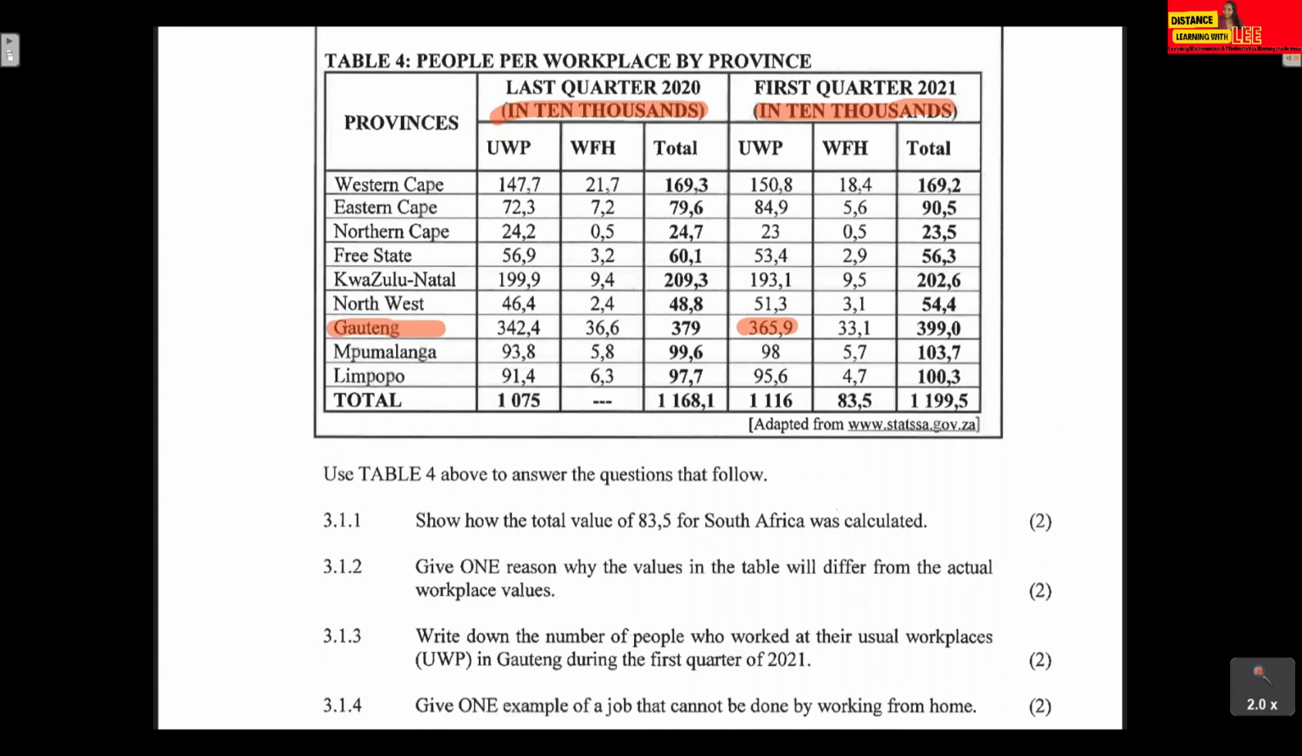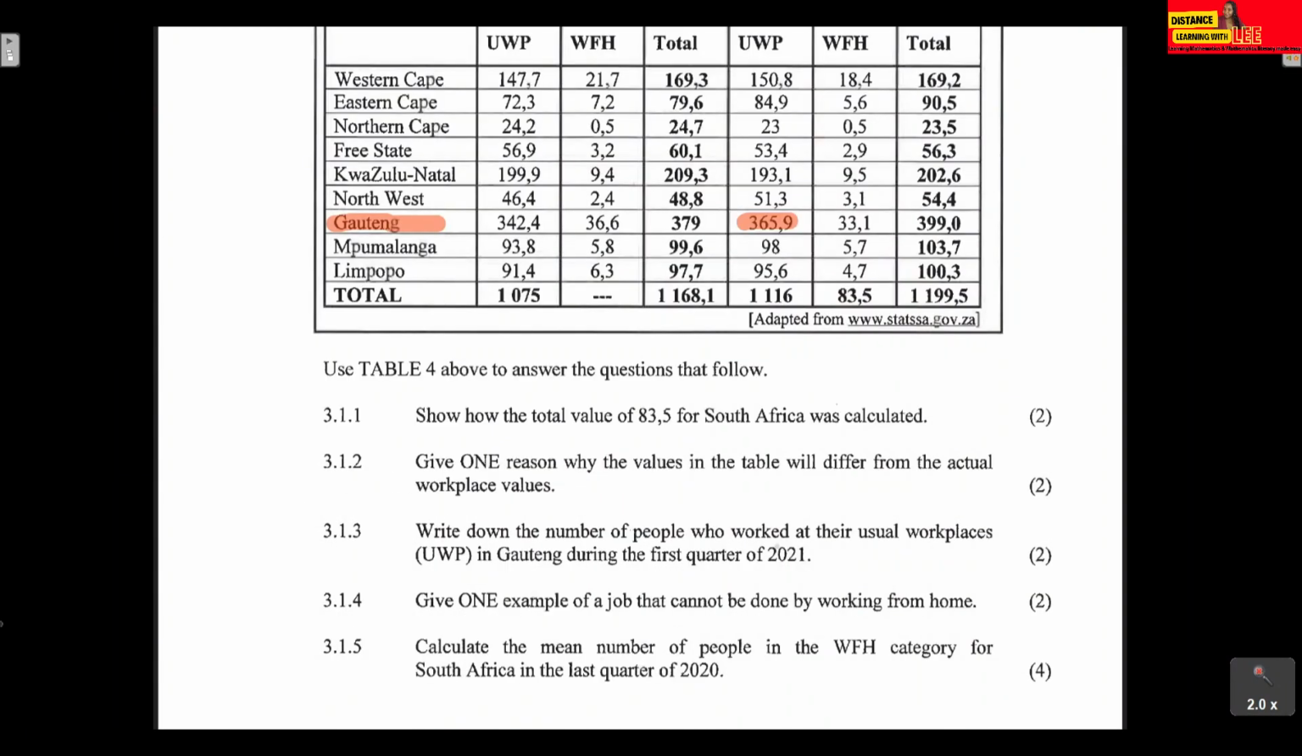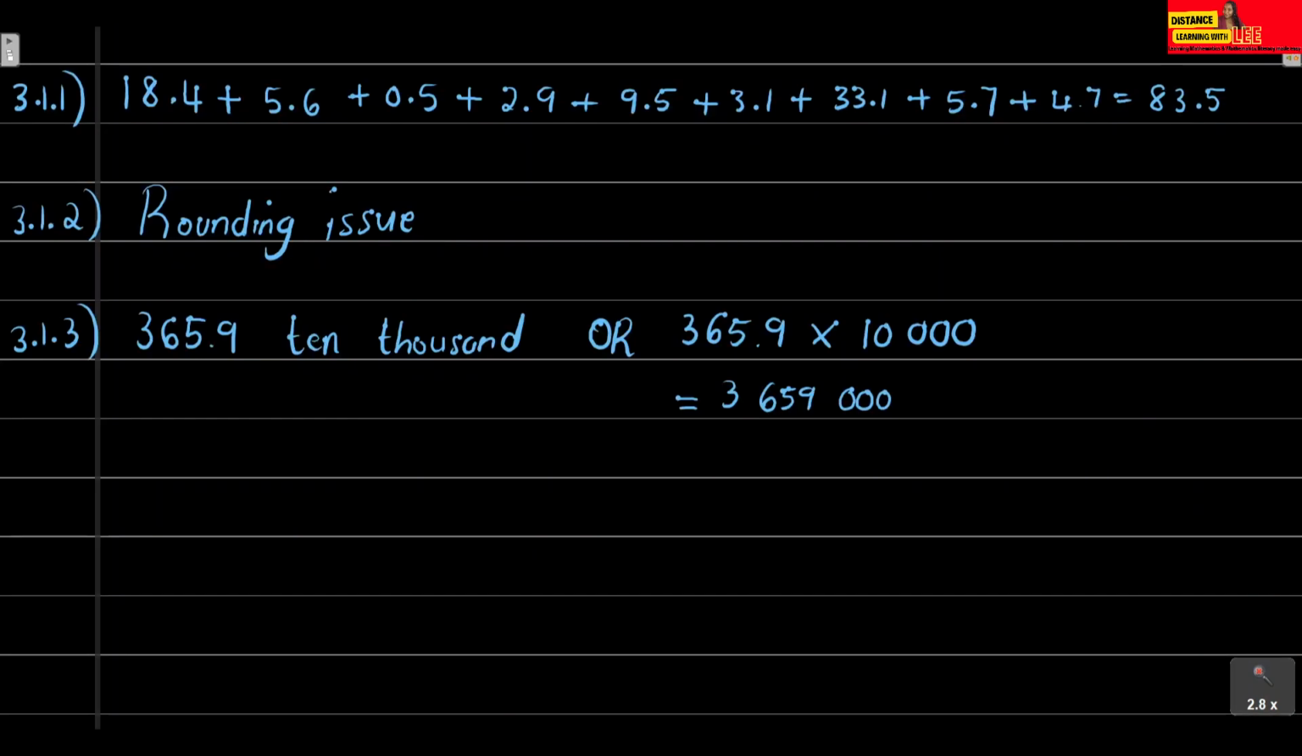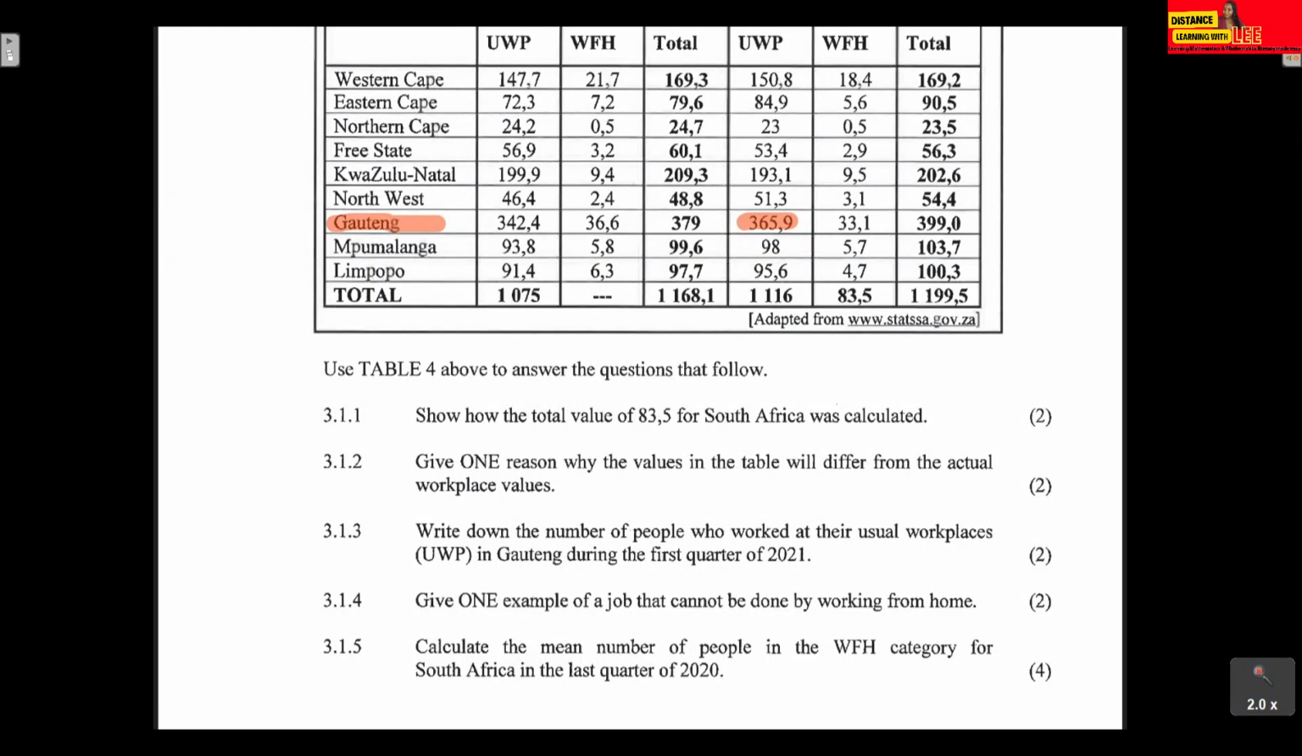Okay, and question 3.1.4: give one example of a job that cannot be done by working from home. This question just wants you to think about which jobs, and they have to be valid. You can't say a teacher, because you can still teach even if you don't see your students physically. You can teach on YouTube, or have online classes via Zoom or Teams. So saying a teacher will automatically give you a zero for that question. You need to think of jobs that you cannot do by working from home, and there are a lot of jobs.